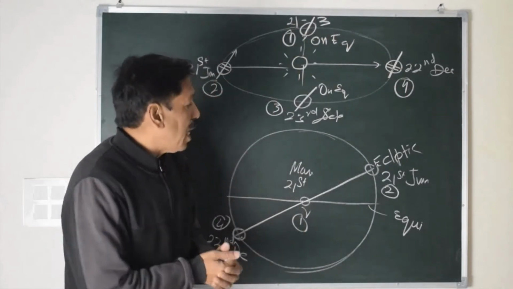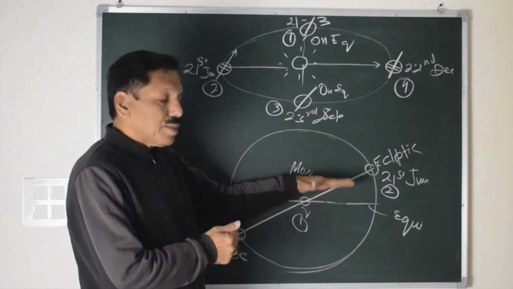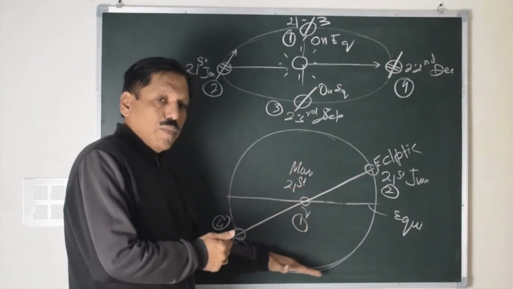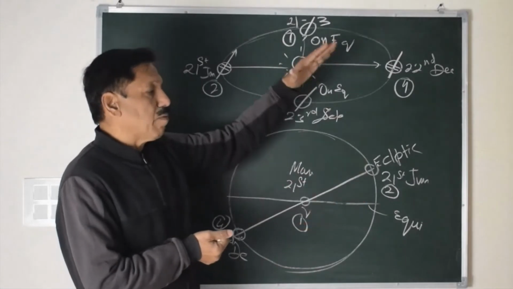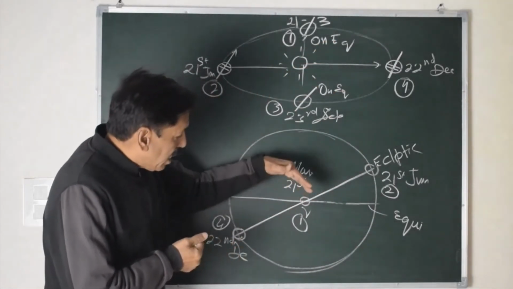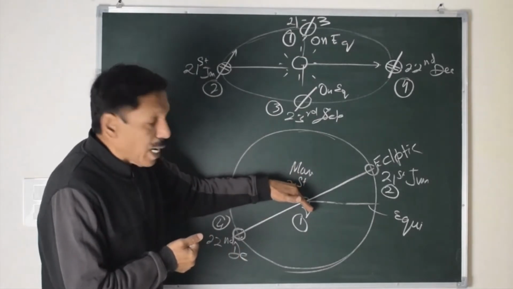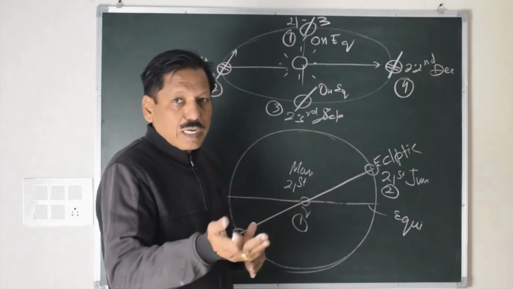In the technical language, we say that if this is equinoctial, while the sun is below the equinoctial, the declination is south. While the sun is above equinoctial, the declination is north. So can we say in the journey from 21st March to 23rd September, sun maintains a northerly declination.